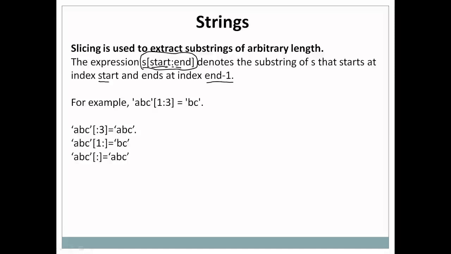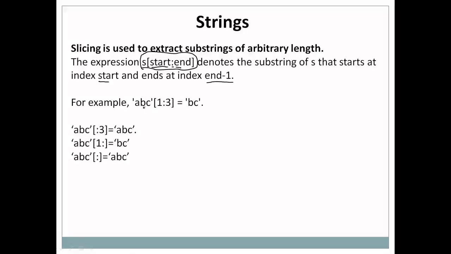So if you want to remove a part of a string, you can use this syntax. You have the string, and in square brackets you specify the starting index and the ending index position.